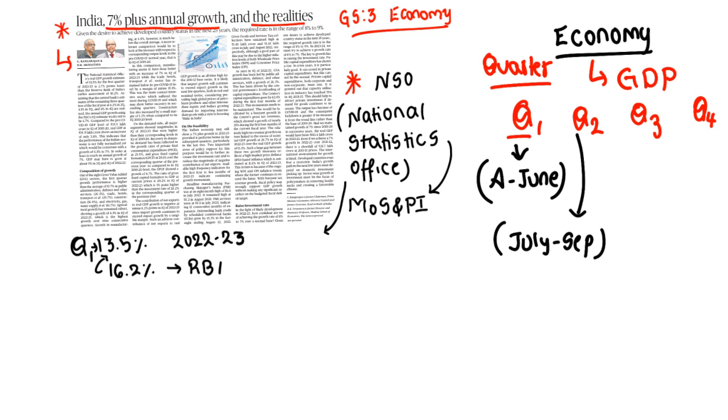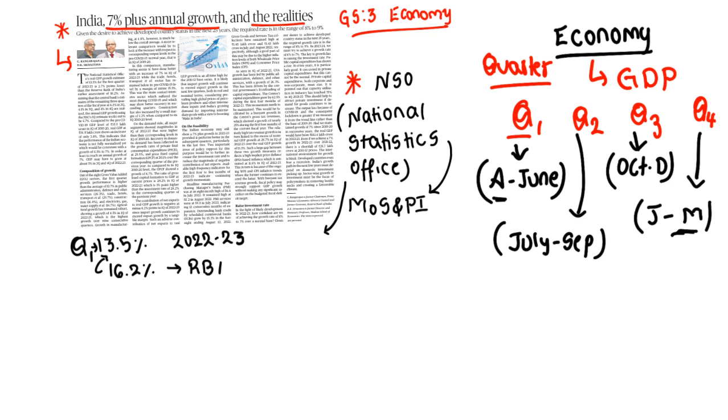And Q3 is from October, November and December, and Q4 is from January to March. This is the financial calendar. The financial calendar starts from April. Clear? It starts from April and ends with March. Only the general calendar, what we take generally, is from January to December, but the financial year starts from April and ends in March.